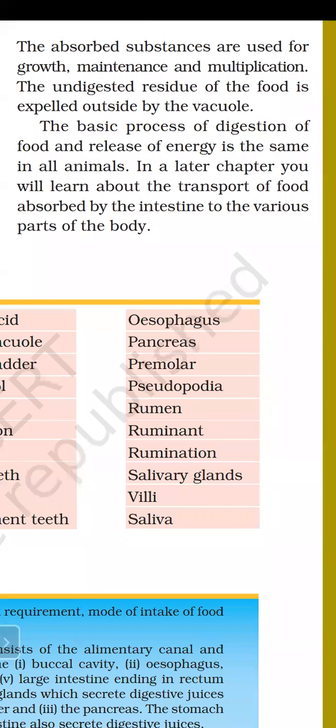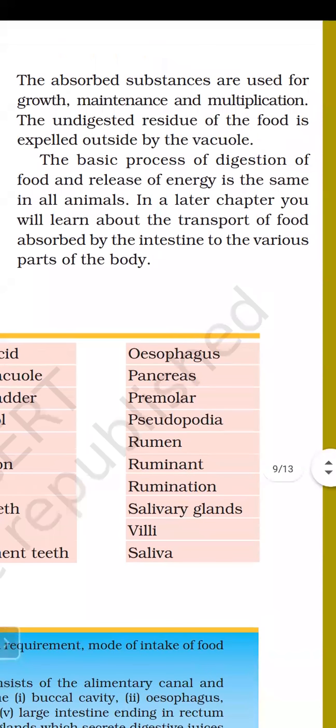In the incoming chapters, like transpiration and transportation of food, we will discuss some more interesting facts about digestion. But in this chapter, what we have learned till now is the process of digestion in human beings.